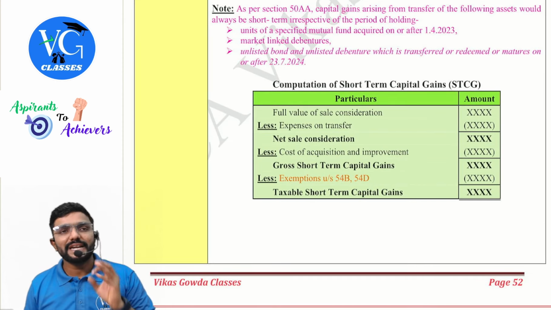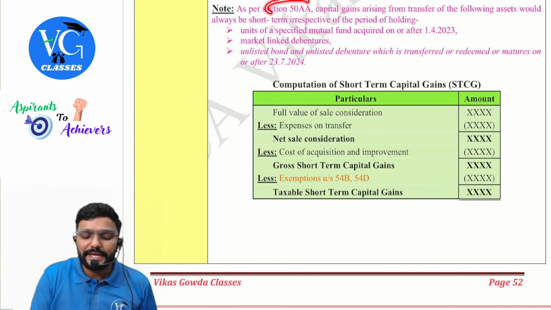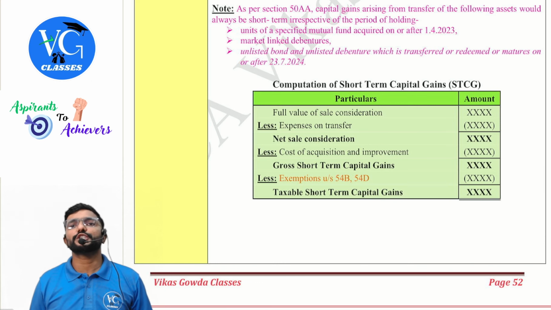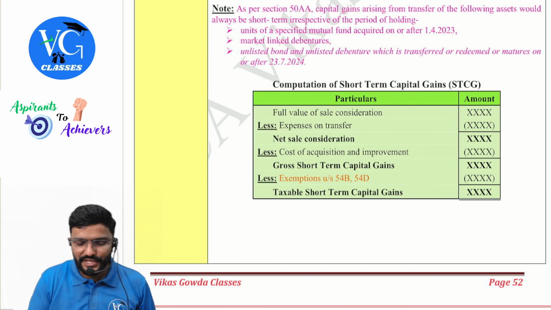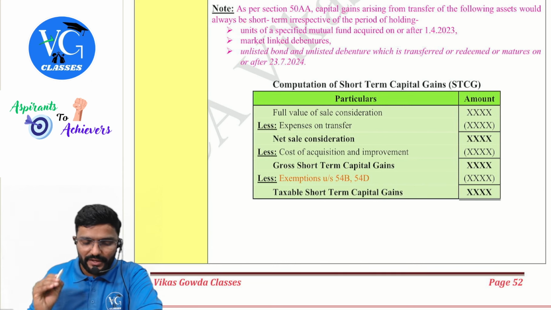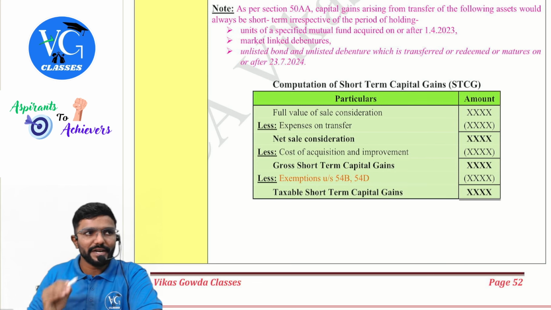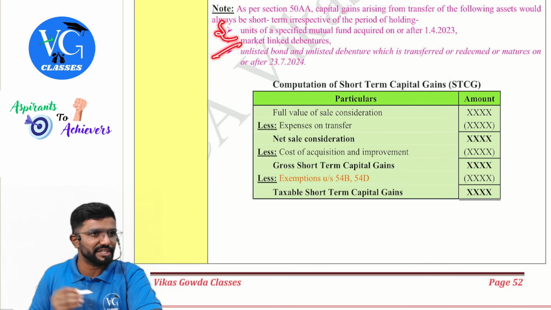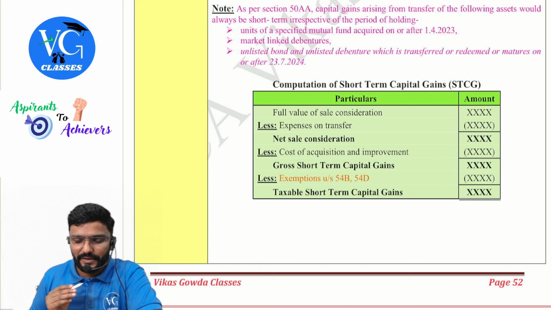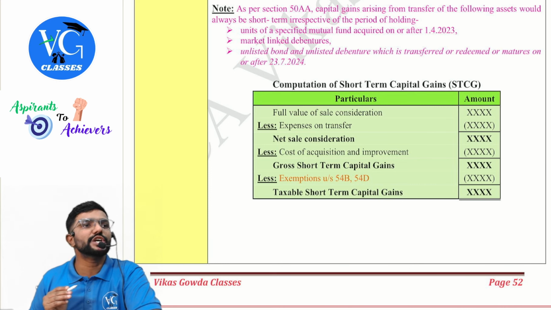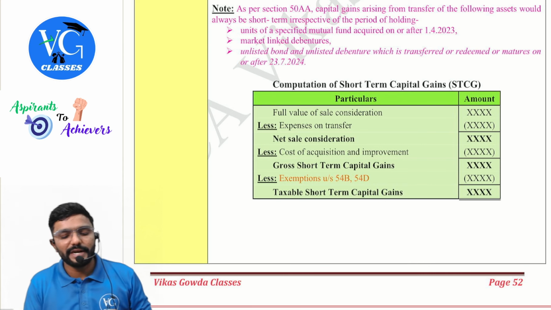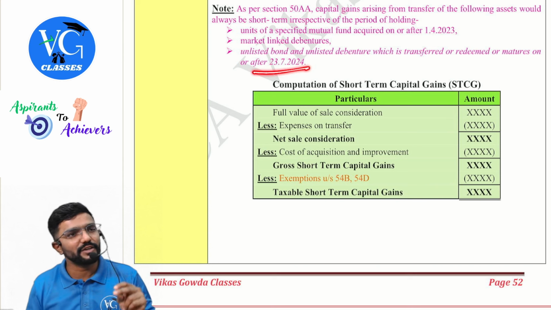Next, there are three assets which are covered under section 50AA, guys, for which we always compute short-term capital gain or short-term capital loss. Which are those assets, sir? Units of specified mutual fund acquired on or after 1st April 2023, then market linked debentures. Previously these two were there, now one more addition: unlisted bond or unlisted debenture which is transferred, redeemed or matures on or after 23rd July. Yes, sir, there is an addition. Please be careful. Only if it is transferred on or after 23rd July will it come here.